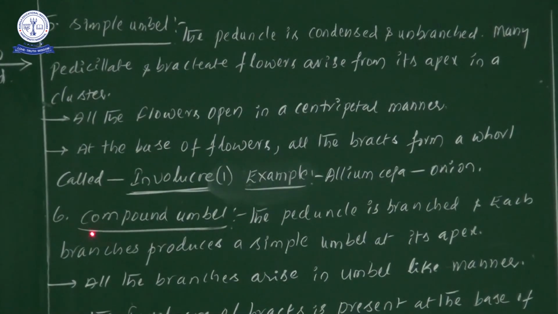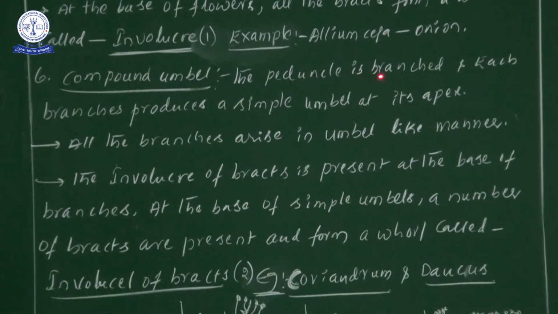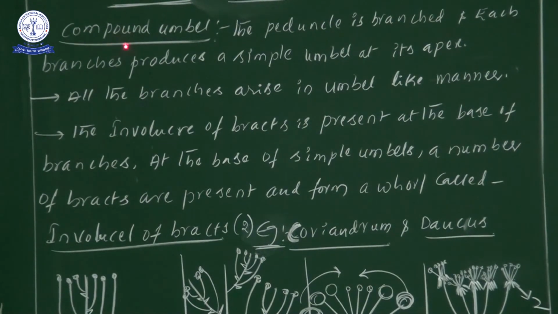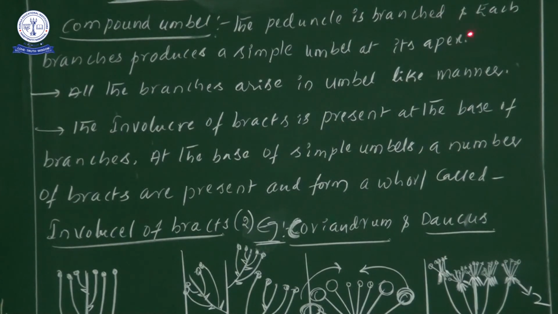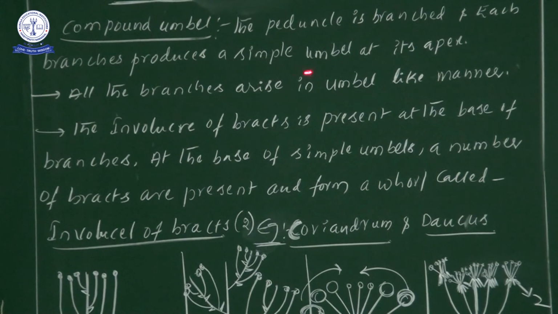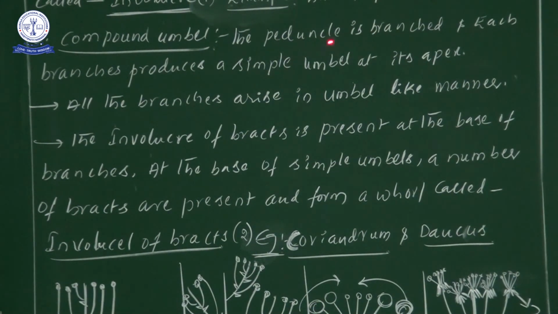Next, let us start to learn the compound umbel. From the compound umbel point of view, the peduncle is branched. This is the point we need to remember: compound means the peduncle is branched, and every branch produces a simple umbel at its apex. So at every branch, again we will observe the simple umbel structure.